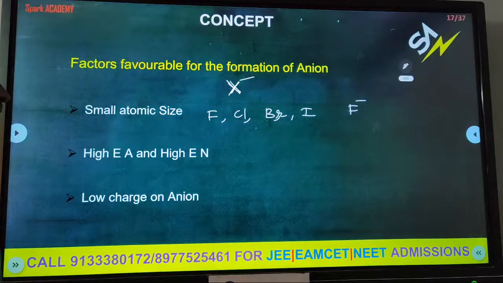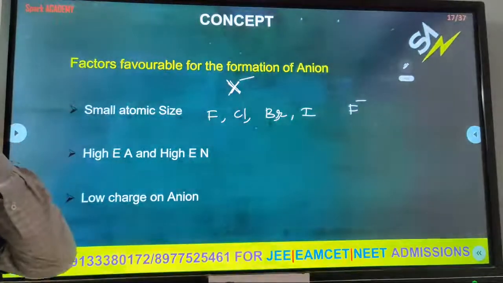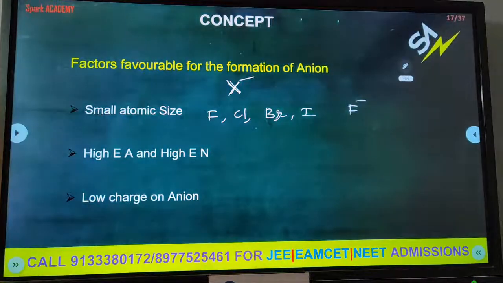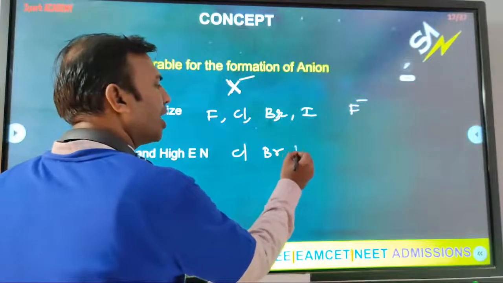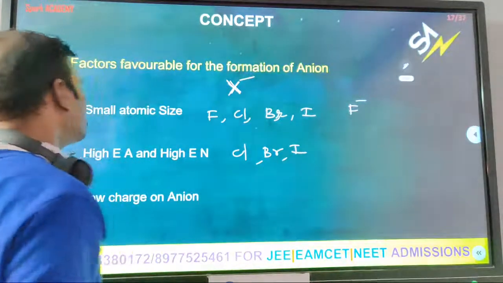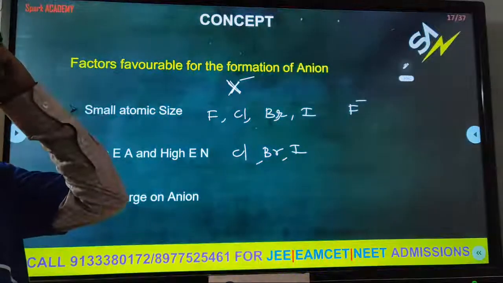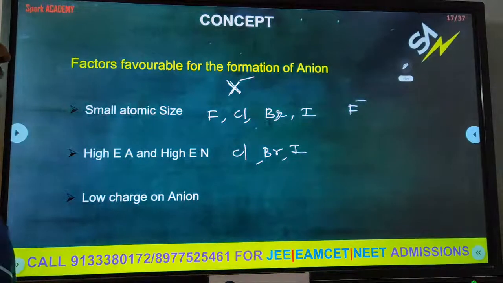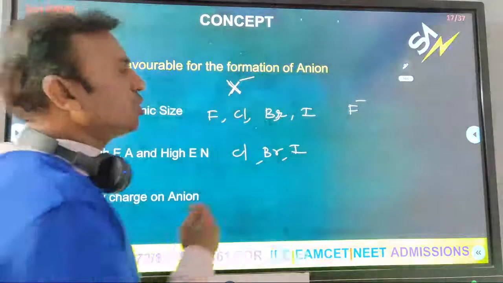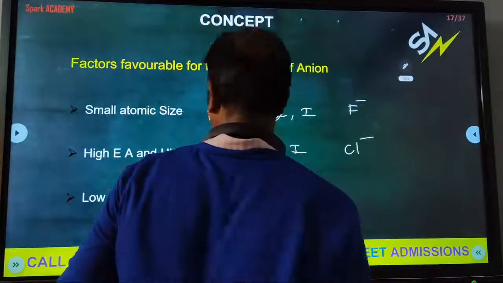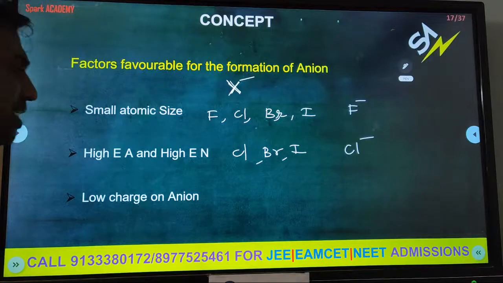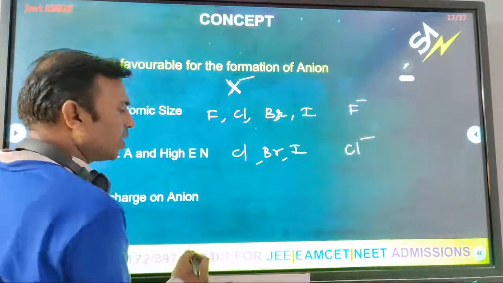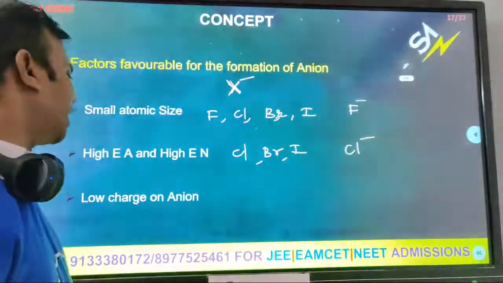EA means electron affinity. EN means electronegativity. Now chlorine, bromine, iodine elements are there. Which element has high electron affinity and electron gain enthalpy? Chlorine. So chlorine readily forms an anion. Yes. Low charge on the anion. So what is the charge of the anions we have to take?